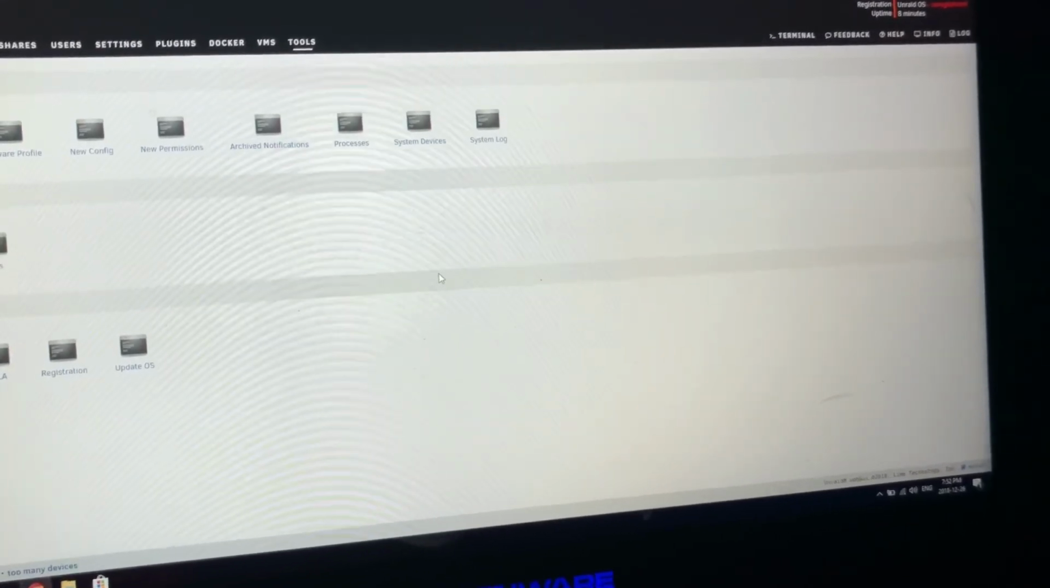Plugins, nothing's installed. Docker, no idea what that is yet. Virtual machine, obviously we don't have that. And then tools. A bunch of stuff here. Okay. I have a lot to learn now that it's working.